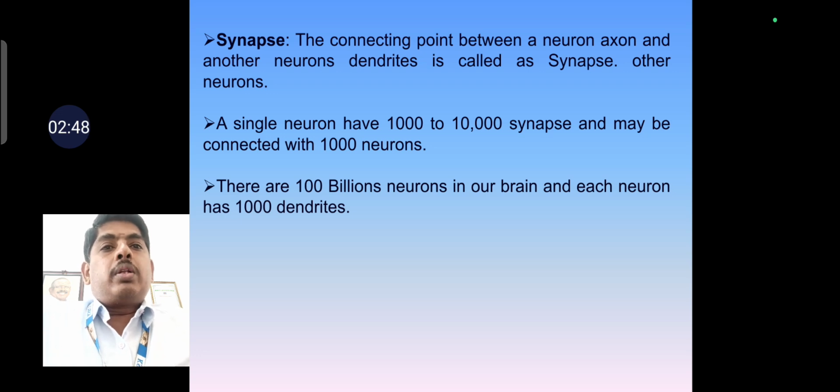And the last part is the synapses. It's the connecting point between the neuron axon and another neuron's dendrites. That is called synapses.